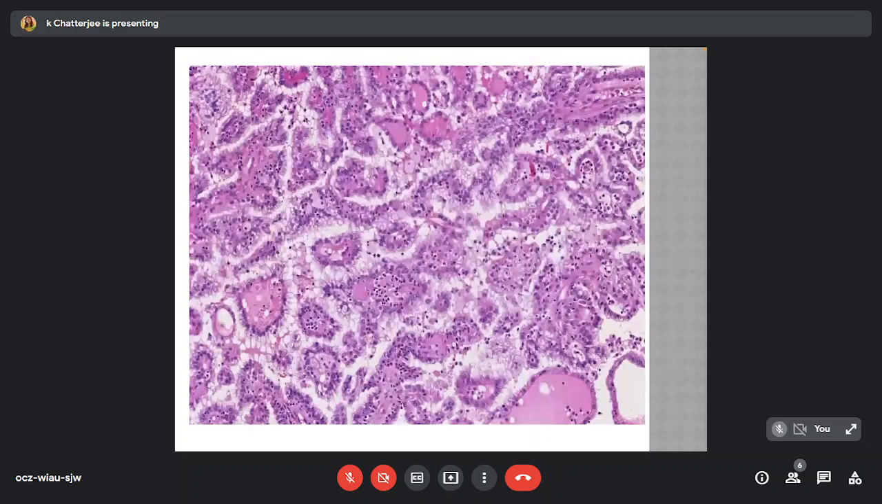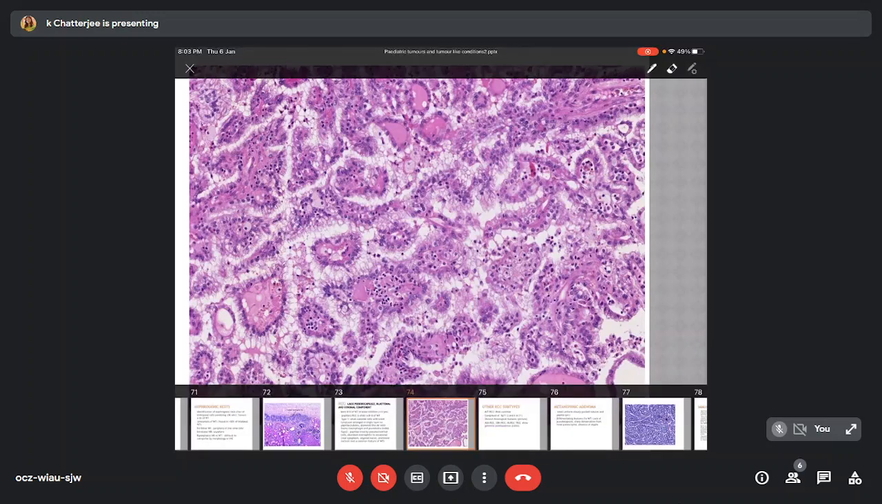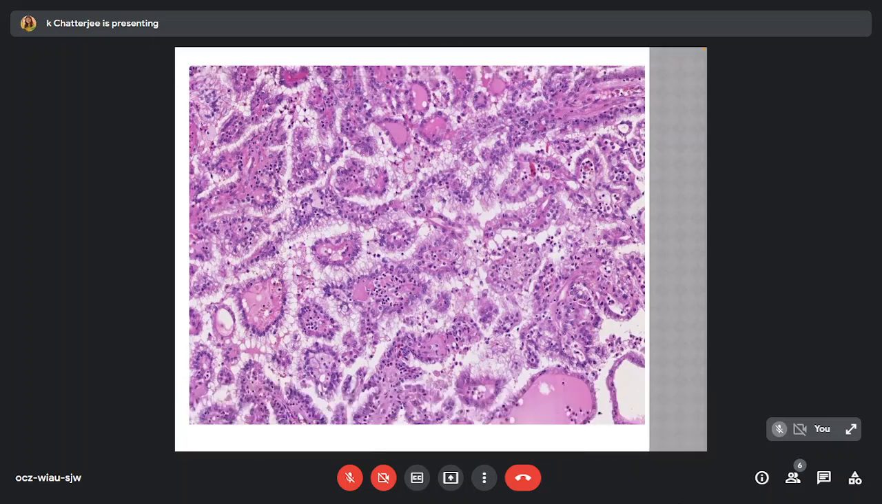The type 1 consists of small cuboidal cells with scant cytoplasm arranged in a single layer on papillae, tubules, glomeruli-like structures with foamy macrophages and psammoma bodies. The type 2 consists of papillae lined by pseudo-stratified cells, abundant eosinophilic to occasional clear cytoplasm, atypical nuclei, prominent nucleoli, and differentiating from Wilms tumor.